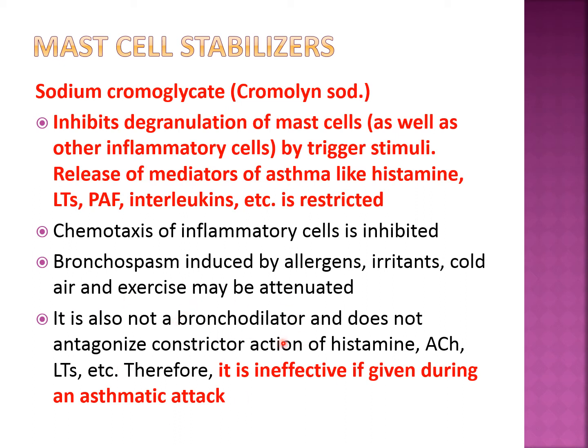So these are not bronchodilators, and they also do not antagonize the constrictor action of histamine and leukotrienes. That's why they are ineffective during the asthmatic attack. But they are useful for prophylactic purposes. Prophylactic means suppose someone has a seasonal asthma. So before that particular season starts, he should start taking the inhalational sodium cromoglycate.